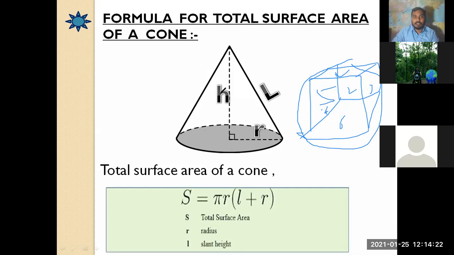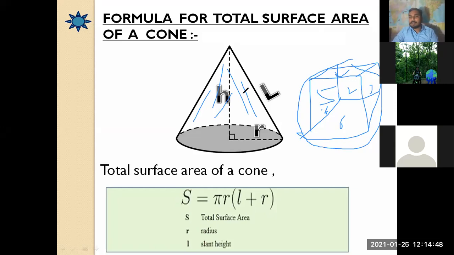In the same way, if we find the total surface area of this cone, we have to add the area of all its surfaces. It has basically 2 surfaces. Number 1, the curved surface. You have already seen cone-shaped things in your houses, like a birthday cap.